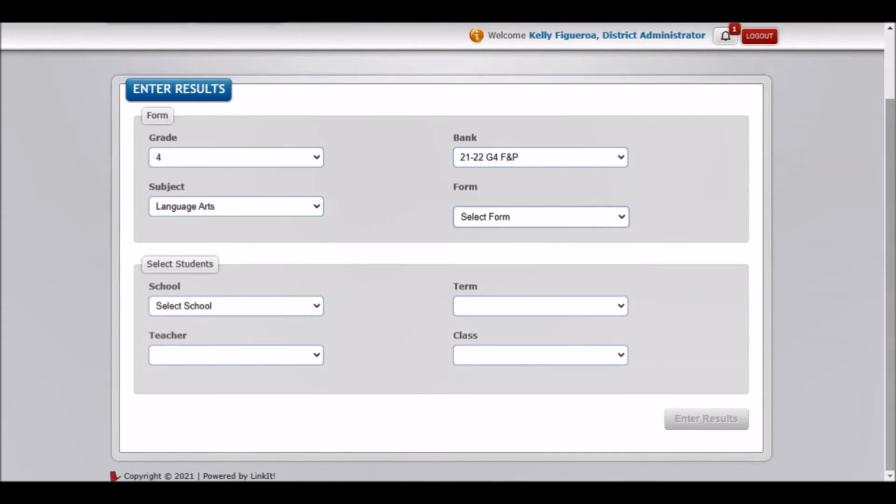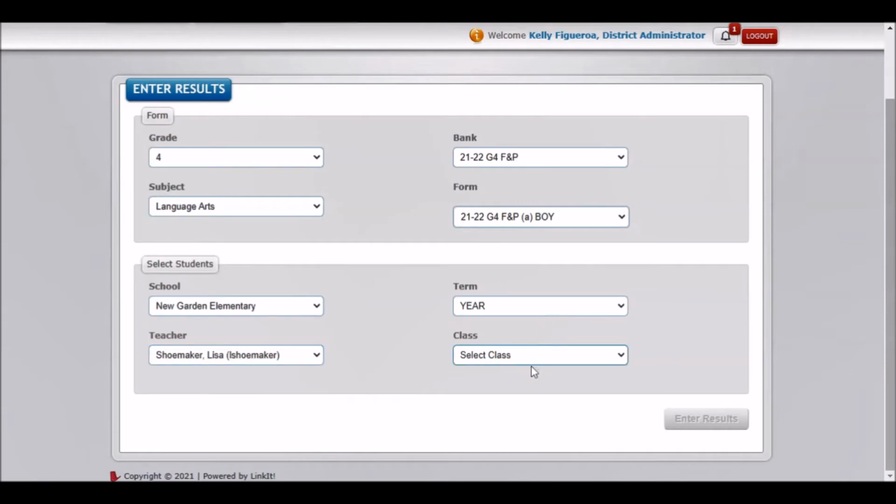Please notice that there are 3 forms for this test. There is end of year, middle of year, and beginning of year. For the purposes of this scoring, we're going to select beginning of year. From there, you can select the student's school and teacher.